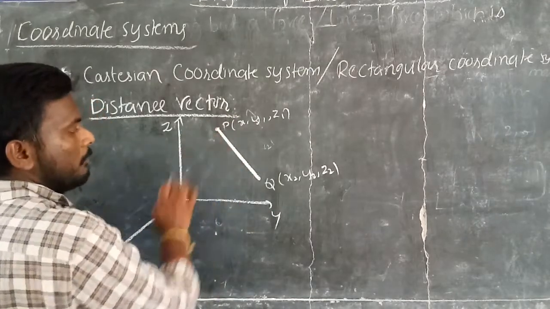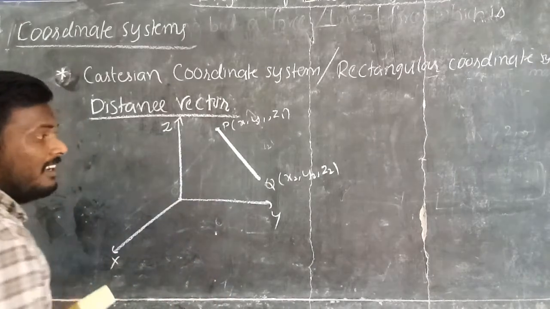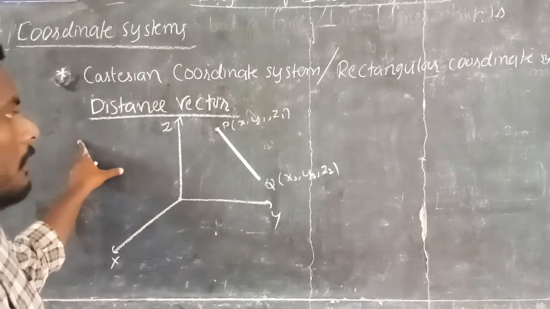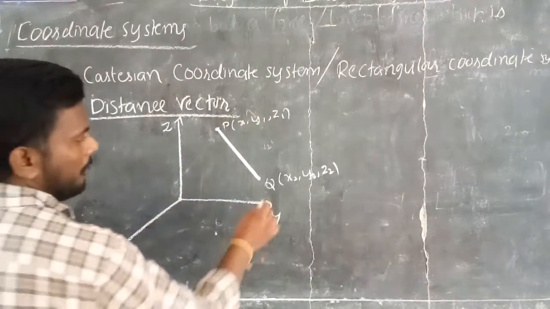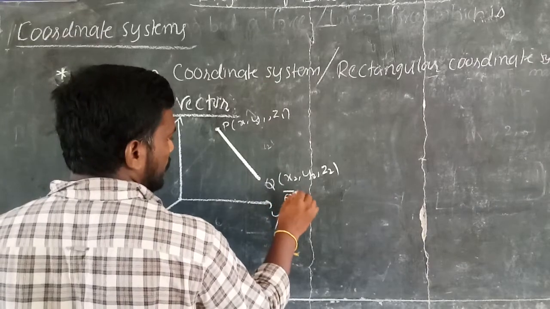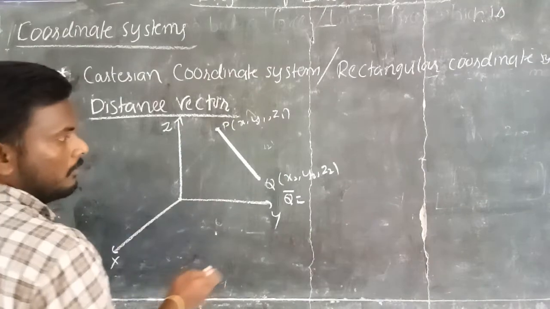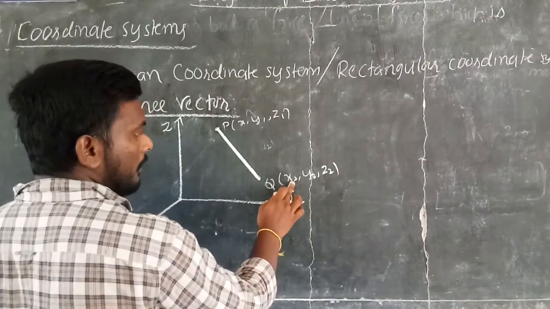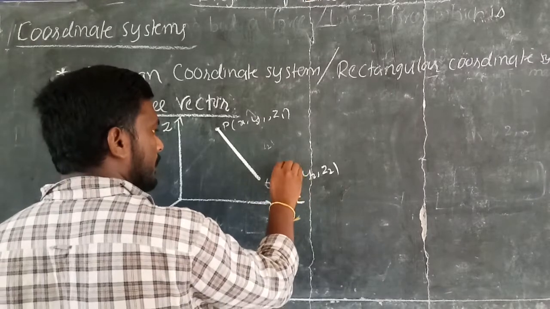So P is a position vector, and Q is also one more position vector. The distance vector is nothing but the distance between two position vectors. What is the position vector here? The position vector here is Q bar equals, I already explained just now, the position vector is the sum of base vectors. So what is the base vector here?